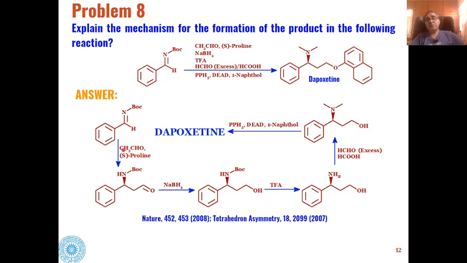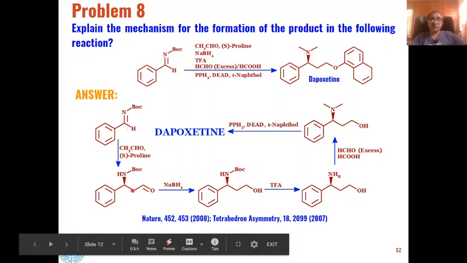in the first step they will react with this acetaldehyde in presence of S-proline. So this will act as a carbanion and add across this carbon nitrogen double bond. Acetaldehyde will add to the carbon nitrogen double bond to give us these types of intermediates.